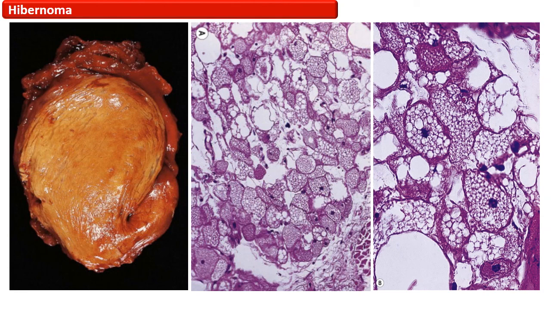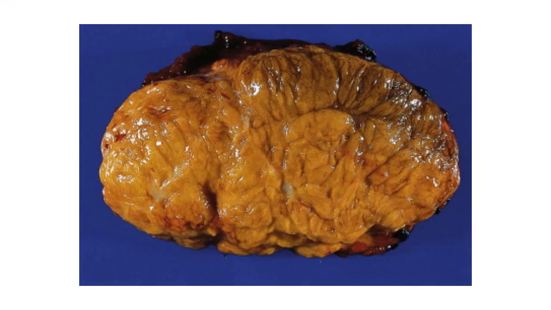On the extreme right, the same picture is under higher magnification. This is the hybrid tumor, which is showing both the features of lipoma and hibernoma, which was subsequently confirmed on histology.